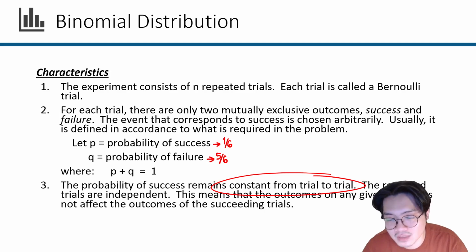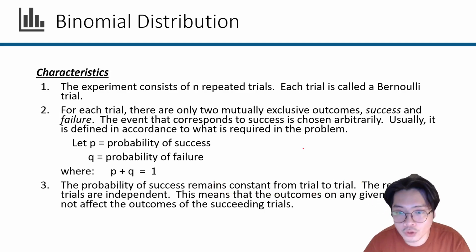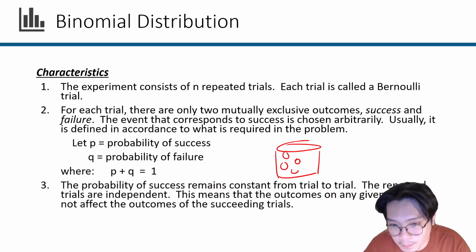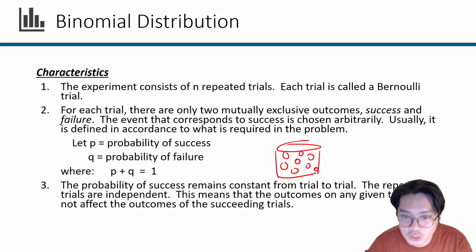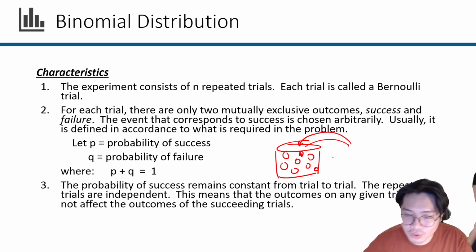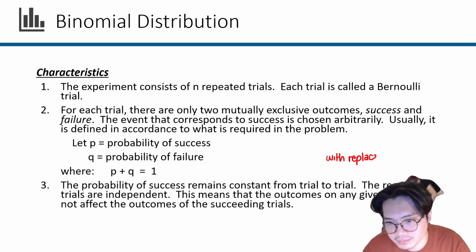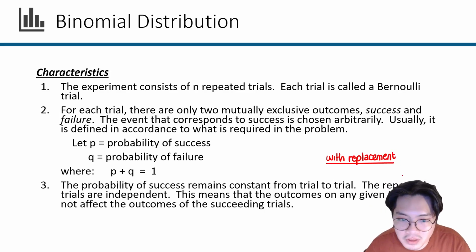Or if you want to think about it, say for example, you're going to pick a ball inside a ball pit, and this ball pit has many balls. Once you pick a ball, you will put it back in again, so it is with replacement. These binomial distributions are with replacement.